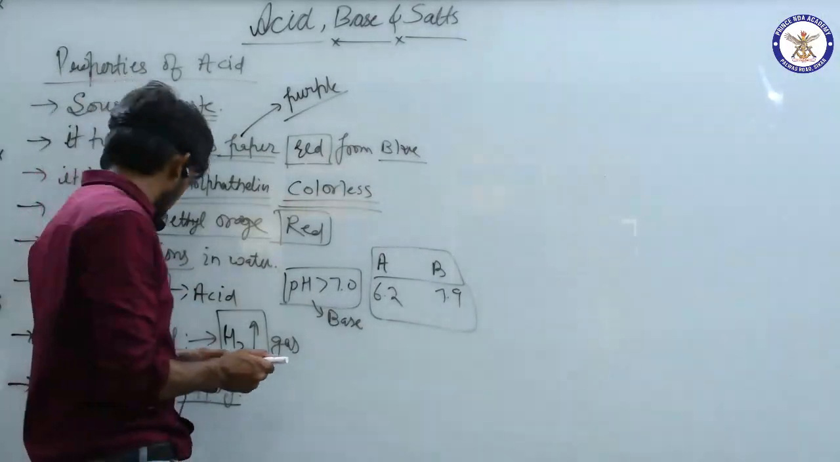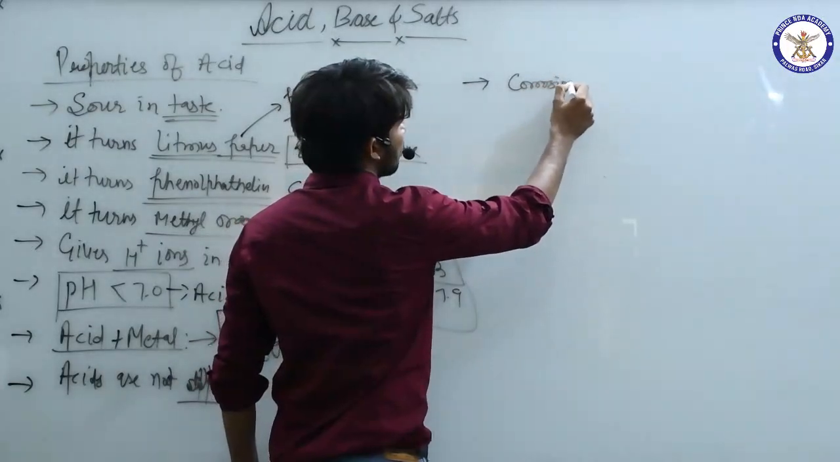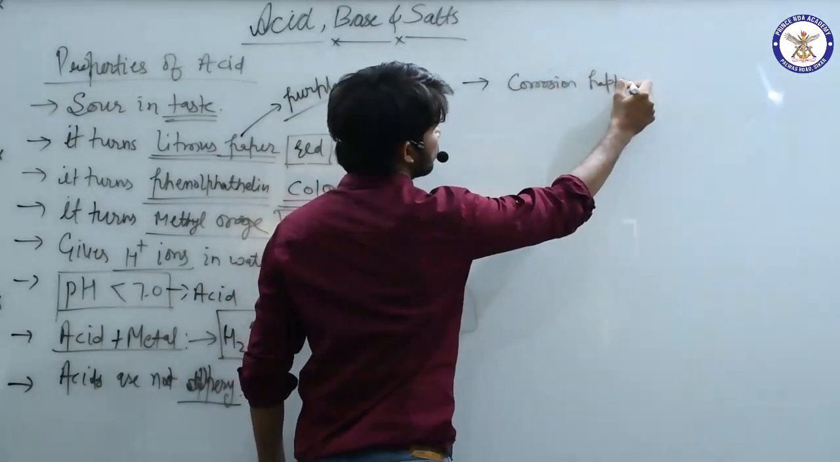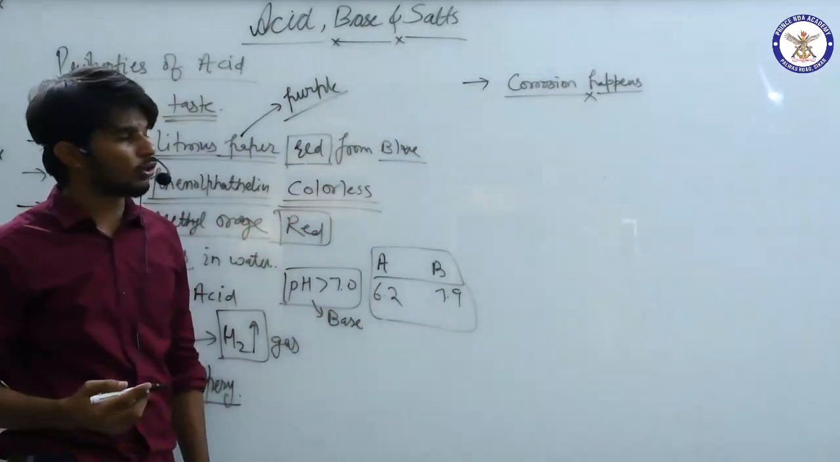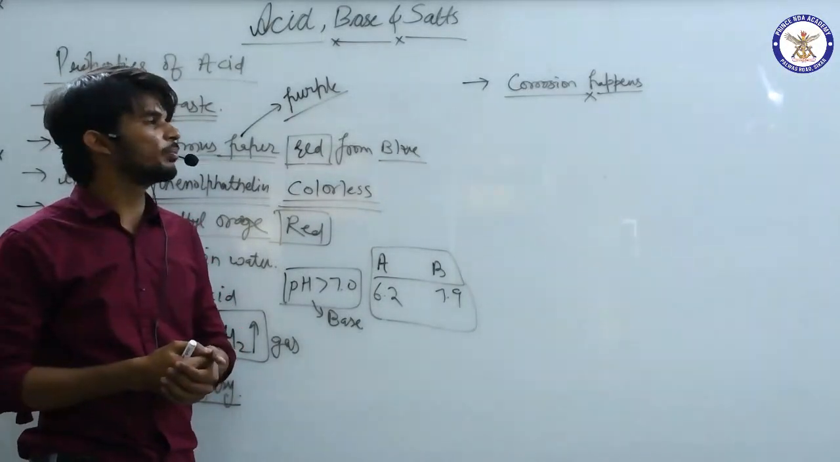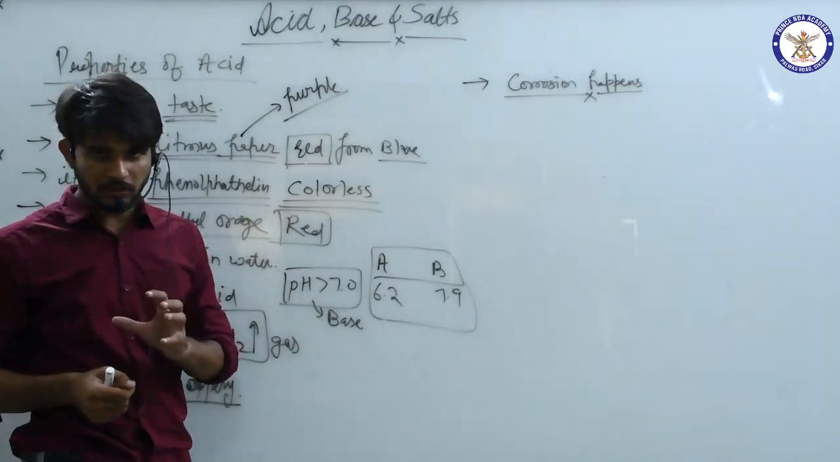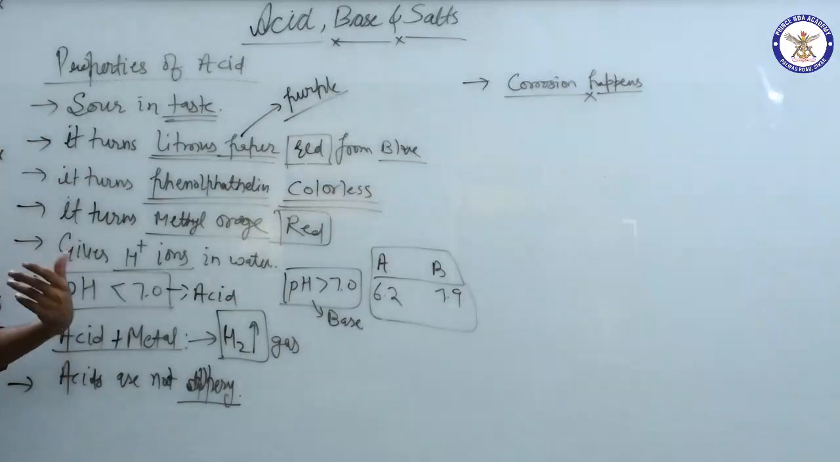And again, an important property: in the presence of acid, corrosion happens. In the chemical and physical change chapter, we will discuss corrosion, which is rusting. So you can assume that in the presence of acid, metal becomes corrosive, or corrosion happens. These are a few properties which we have seen in this section, to understand how acids can react.